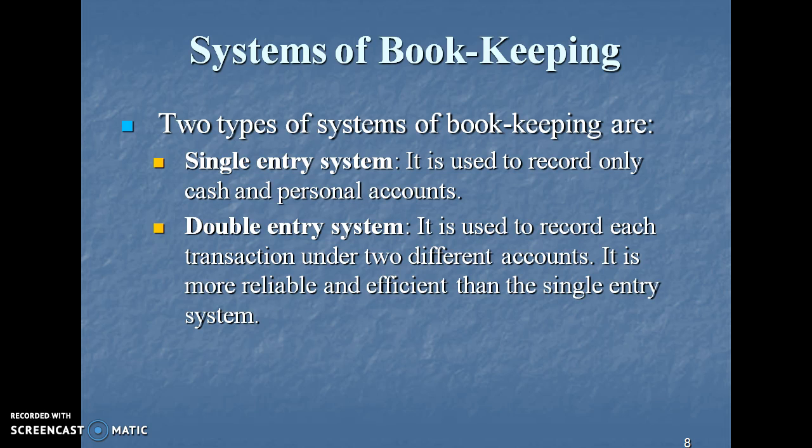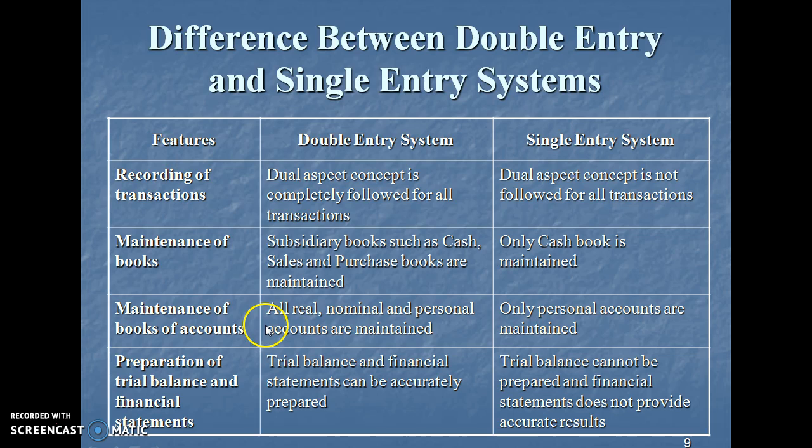There are two systems of bookkeeping. Single entry is used to record only cash and personal accounts. Double entry system is used to record each transaction under two different accounts. It is more reliable and efficient than the single entry system. There is a difference between double entry and single entry system. Dual aspect concept is completely followed for all transactions in double entry. Dual aspect concept is not followed in the single entry system.